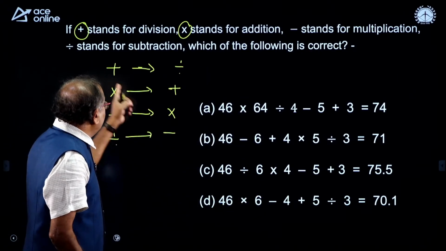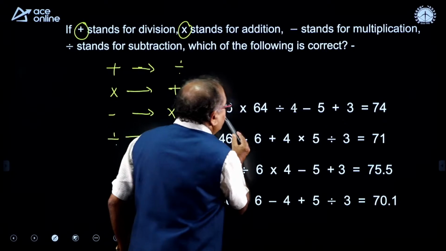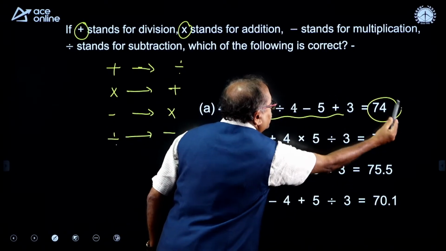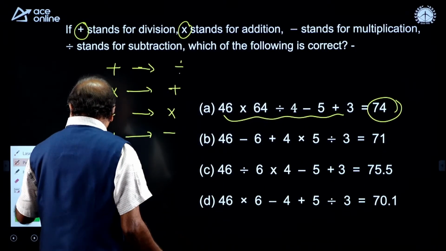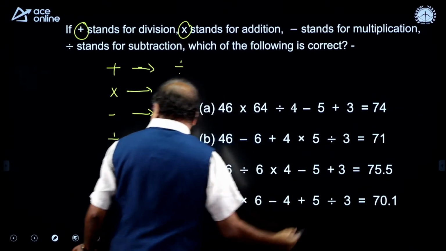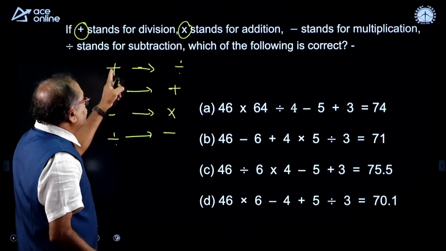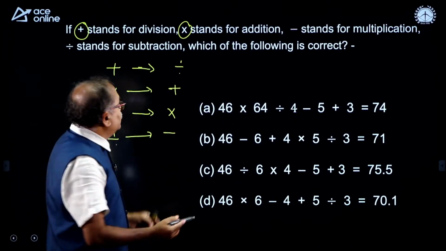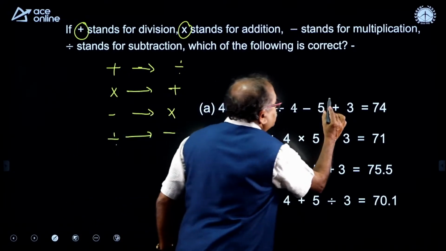Come on, an equal to sign is not there. So, whether by changing these signs we will get this one or not? For that, what is the best way to answer it? First I will pick up plus. Wherever plus is there, write the division over here.